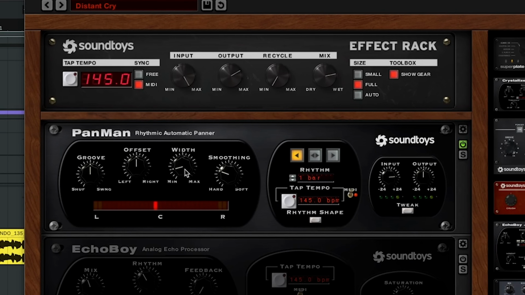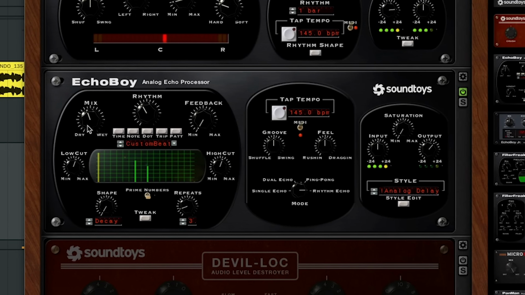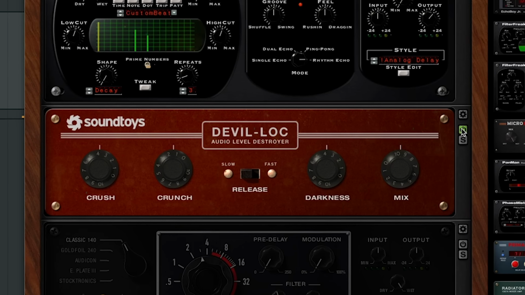First Pan Man for a little bit of stereo movement, but you can see it's pretty narrow there on the width. And then Echo Boy in rhythm mode. Devilock next. Listen closely to the delay tail to hear how it adds a harmonically rich, dark character. And then just a bit of plate reverb.